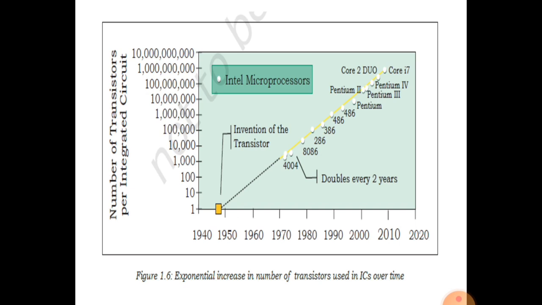Then in 1960, 1970, 1980, up to 2020 as you can see here, how many transistors are used in these years? See the graph, how high it goes. And the processors: Core i7, Pentium 4, Pentium 3, then Pentium.